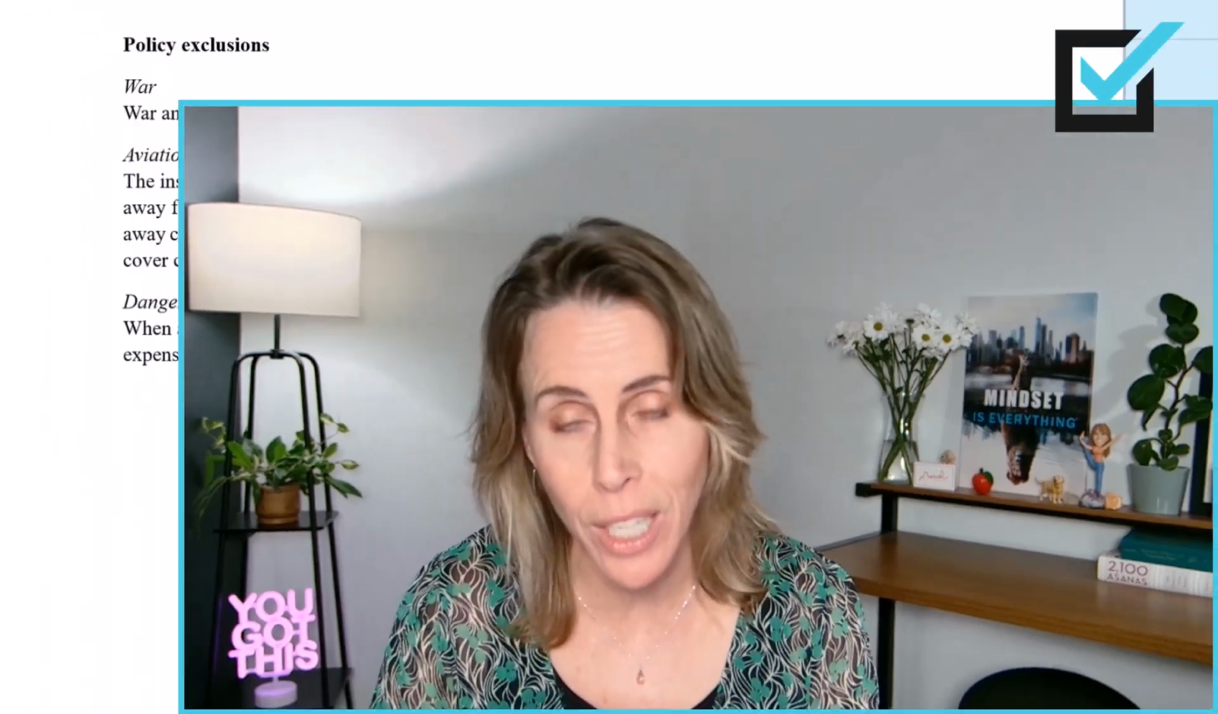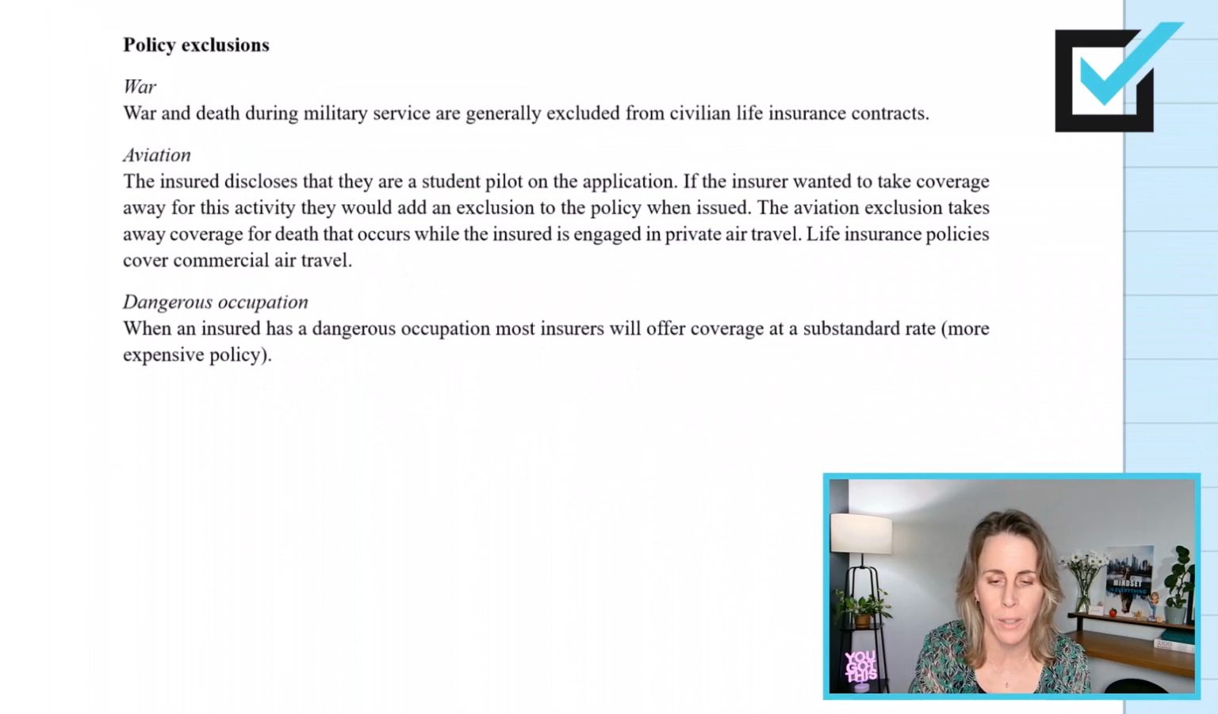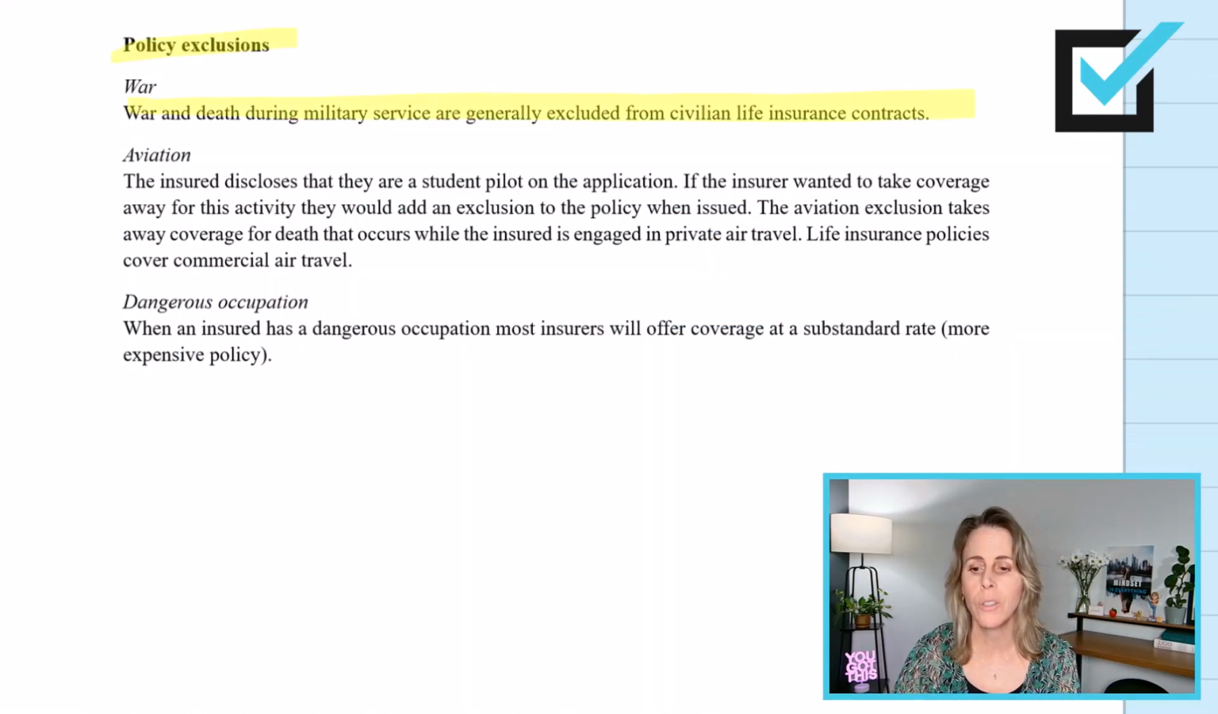On the face of the policy, you will find the insuring agreement. It is the insurance company's promise to pay. I told you you do not find the exclusions on the face of the policy. Where do you find them? At the back of the policy in the fine print, just like you find policy exclusions at the end of this section. Policy exclusions. War and death during military service are generally excluded from civilian life insurance contracts.